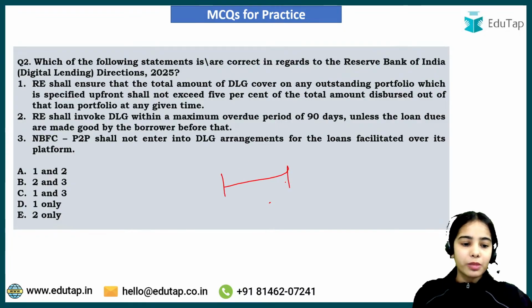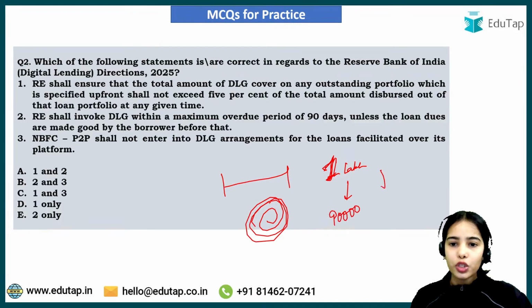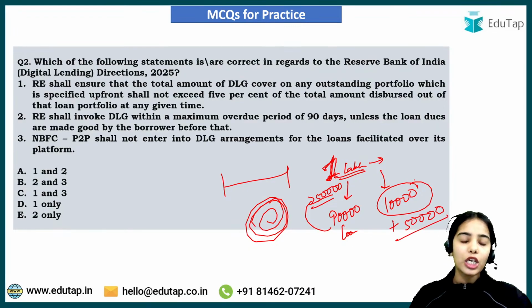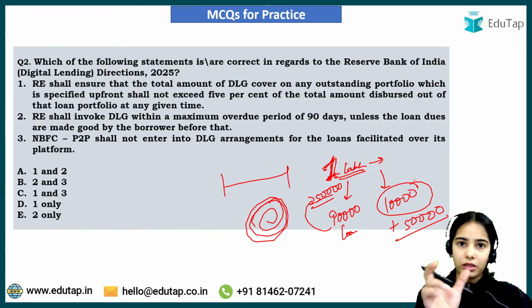Revolving credit, as I have explained, let's say revolving credit has a limit of 1 lakh. Okay. Now within this limit, you can take a loan. Let's say you have taken a loan of 90,000. So 10,000 is left. Now out of the loan of 90,000, you have repaid 50,000. So that means in the limit of 1 lakh, 10,000 was left, and now you have repaid 50,000, so you can take a loan of 60,000 now. Okay. So this is revolving credit. Revolving credit within a set limit.